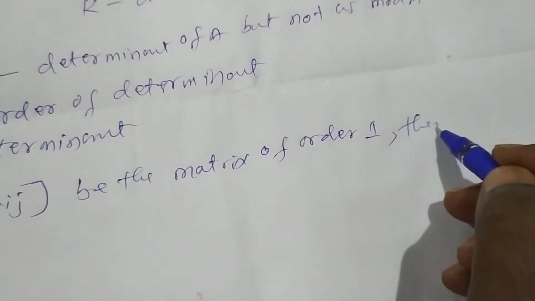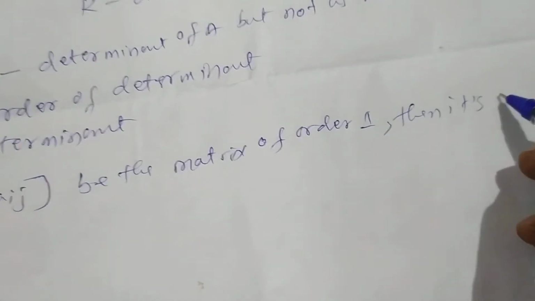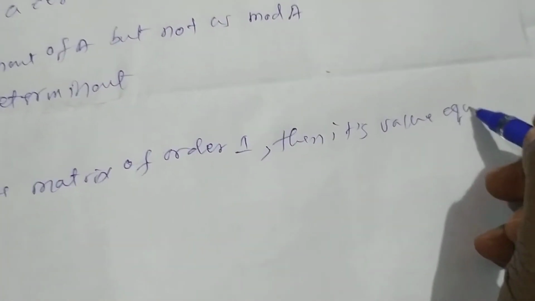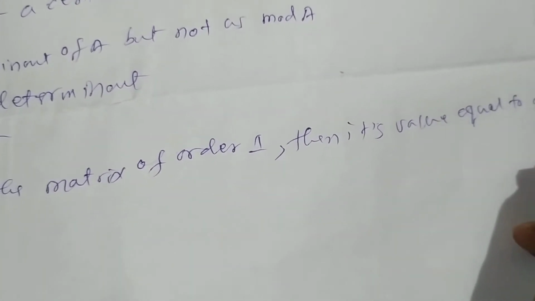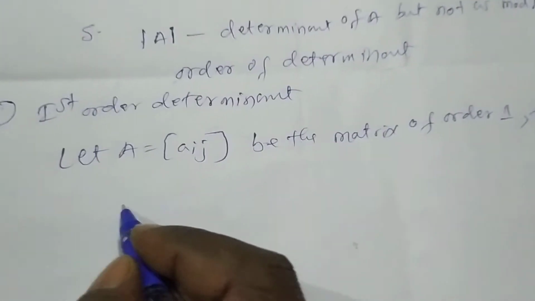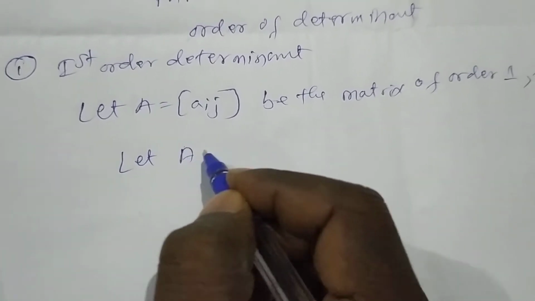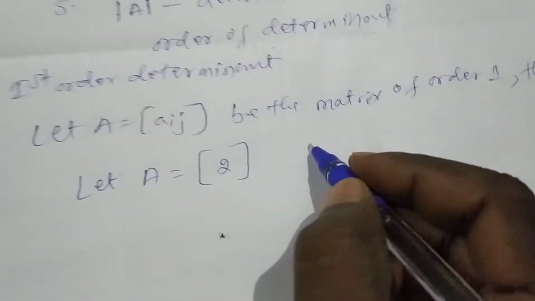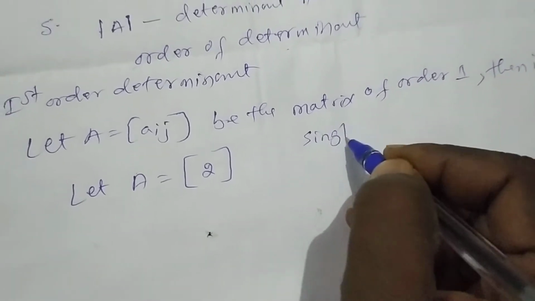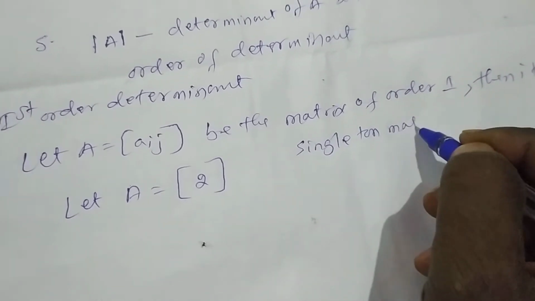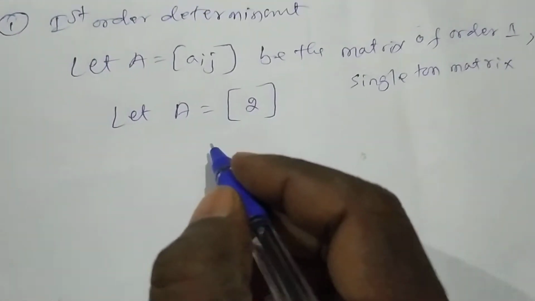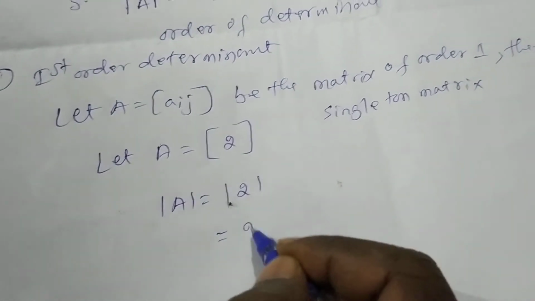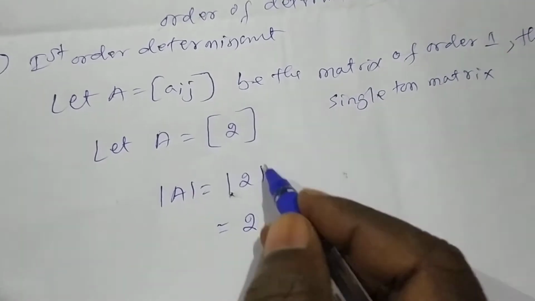Its value equals a simply. For example, take a equal to 2, a 1 cross 1 matrix. It is called a singleton matrix. The determinant of this, determinant of A, equals modulus of 2. Its value is 2. The value of this determinant is 2.